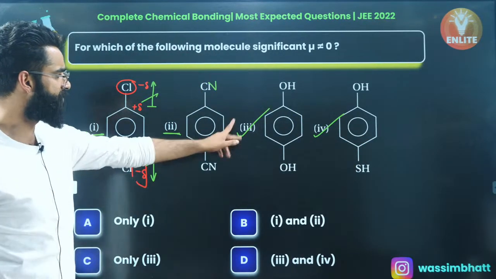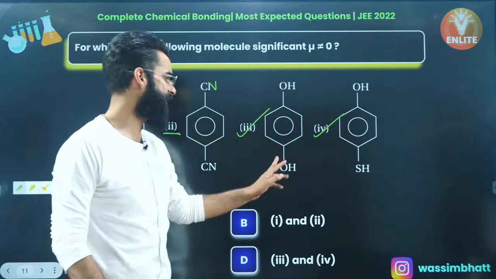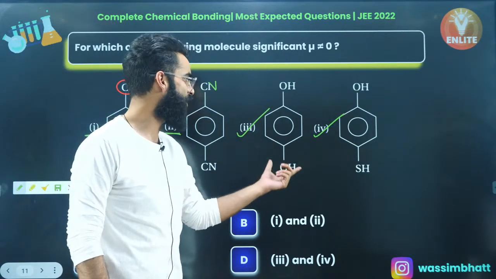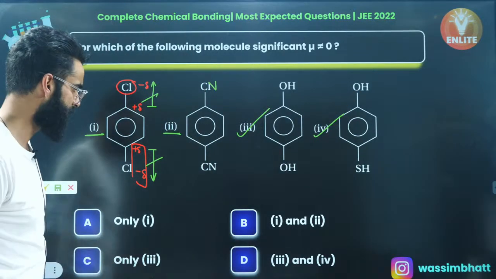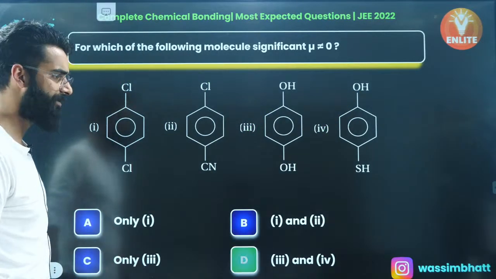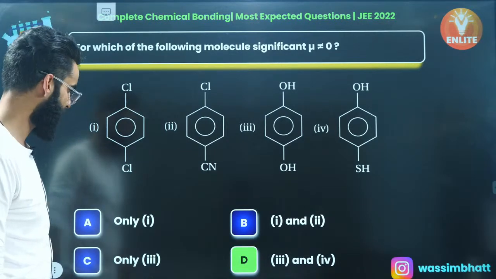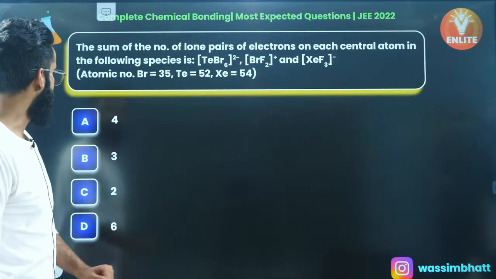So do remember, it's going to be the third and fourth ones, due to the spatial arrangement of these OH groups and SH groups, right? Their net dipole moment comes out to be non-zero. So it's basically options 3 and 4 wherein the net dipole moment is non-zero. Okay, look at the next one, my dear people.